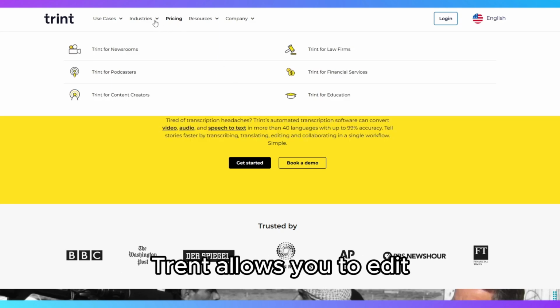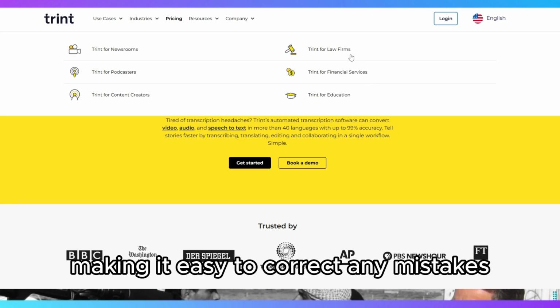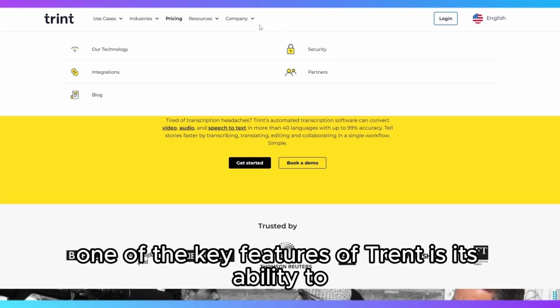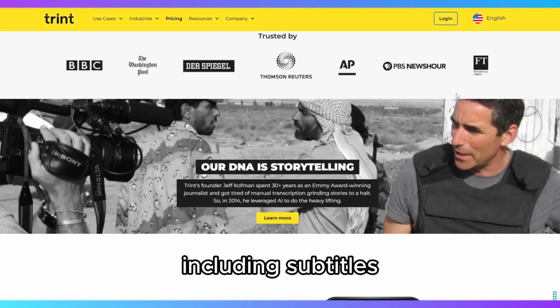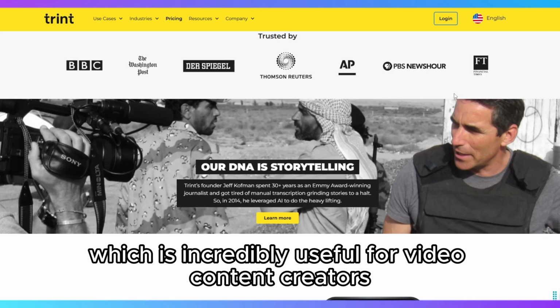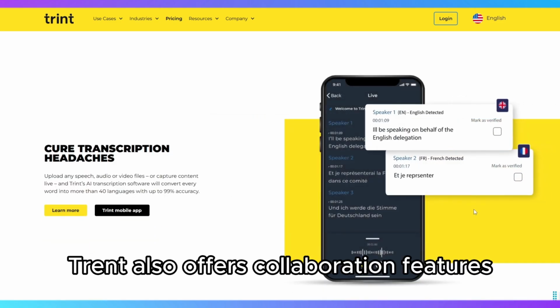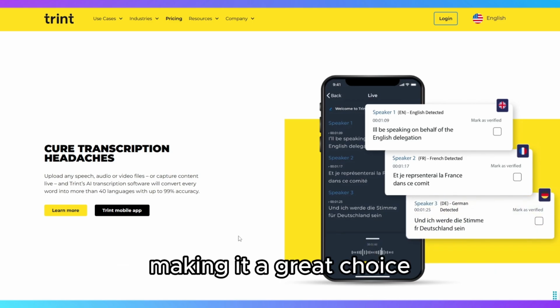Trint allows you to edit your transcripts directly within the platform, making it easy to correct any mistakes and customize the output. One of the key features of Trint is its ability to export transcriptions in multiple formats, including subtitles, which is incredibly useful for video content creators. Trint also offers collaboration features, allowing multiple users to edit the same transcript, making it a great choice for teams